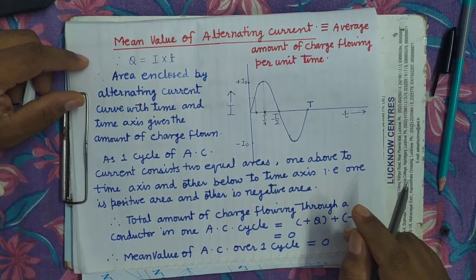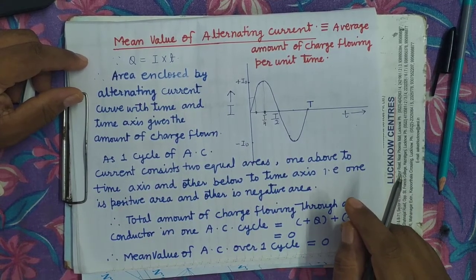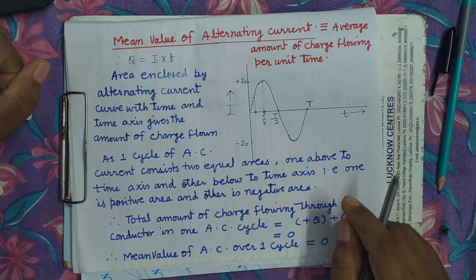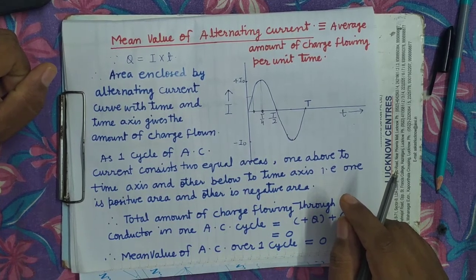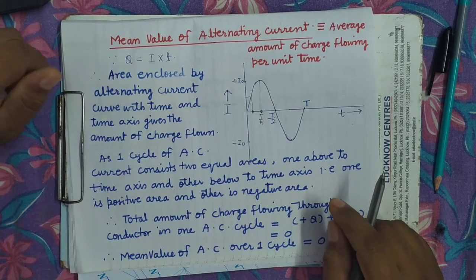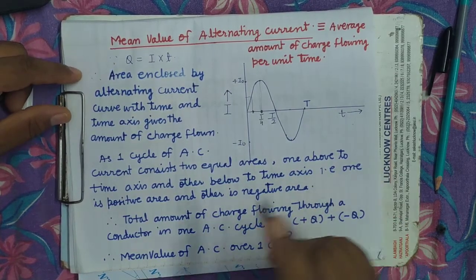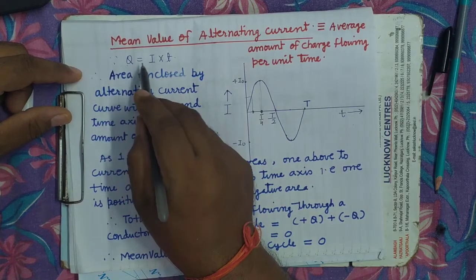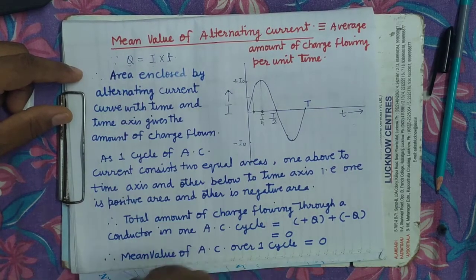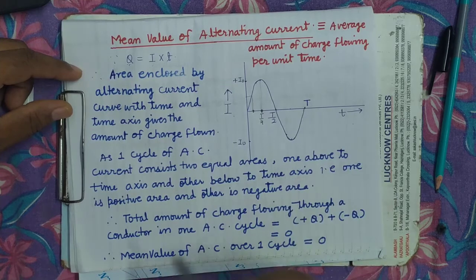How will you find, in a particular time, how much charge will flow through the conductor? So what is the procedure? As we know, charge Q equals I into t. This is the I versus t curve.